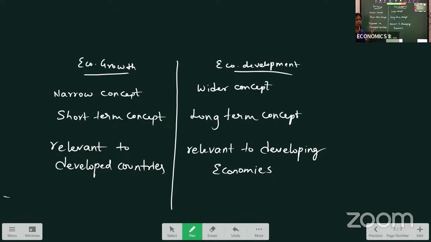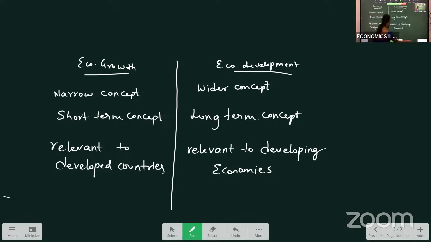And growth is relevant to the developed countries, because development is already done in countries like USA, UK and all European countries. So they calculate growth. Whereas developing countries like India, China and all will go for development, because there are still certain development activities that have to take place. Clear? So this completes your 5 marks question.